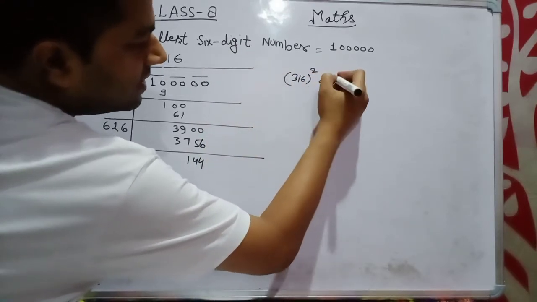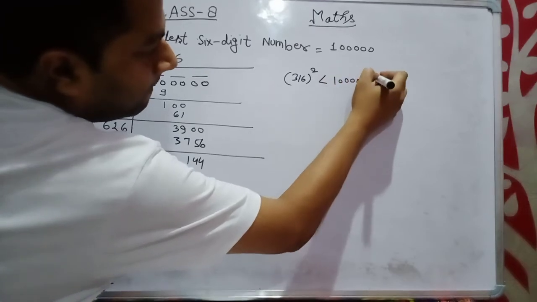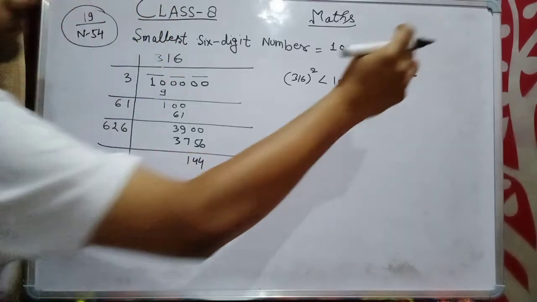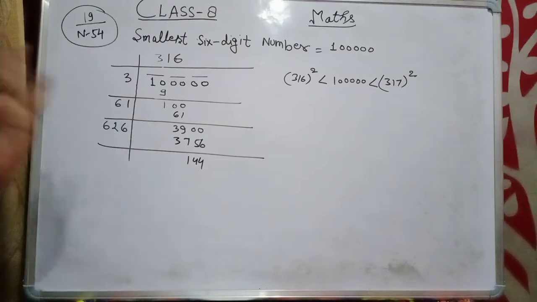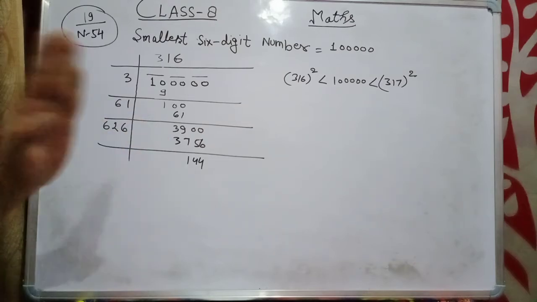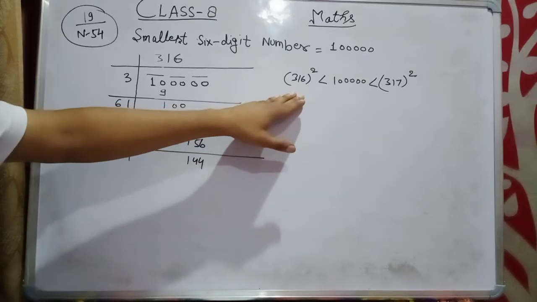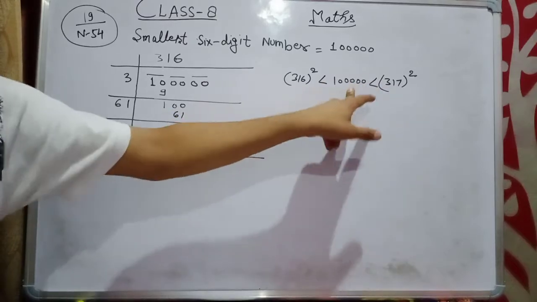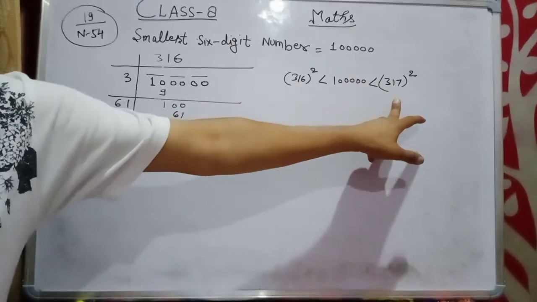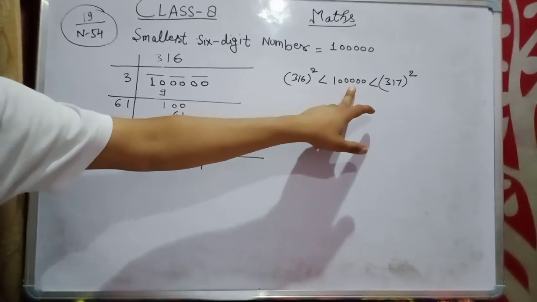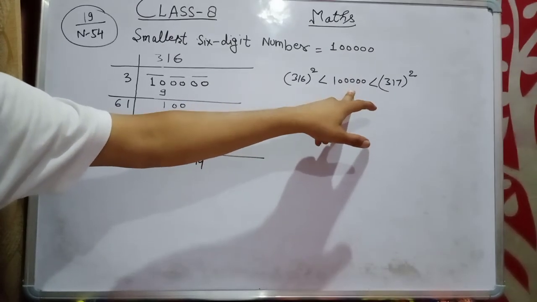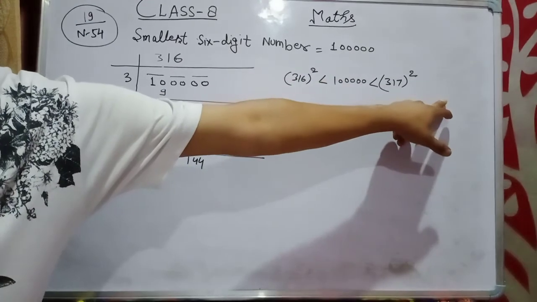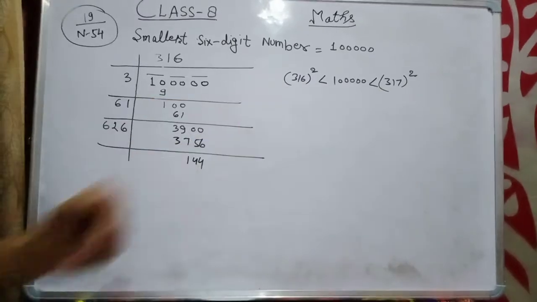Again the same thing. 316 square is less than 1 lakh, which is less than 317 square. Same thing we have to apply here. This is a perfect square, and this is a perfect square. Nothing else in between these two numbers. But this number belongs between these two numbers. If we come back, subtracting a single number from this 6-digit number, it will become a 5-digit number. So we can't come back. We have to go further. So this one will be the perfect square.